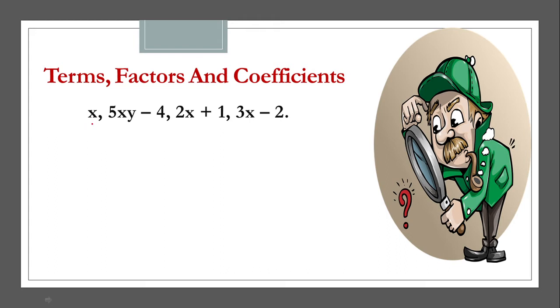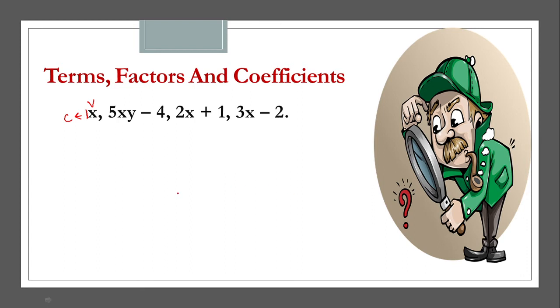Now, you might have a question: ma'am, an expression means a constant and a variable should come together, but here we are just able to see the variable x. Where is the constant? See, here the coefficient means nothing is written, so the partner of x is 1, which is a constant, correct? So x is also an expression with 1 as constant and x as variable.